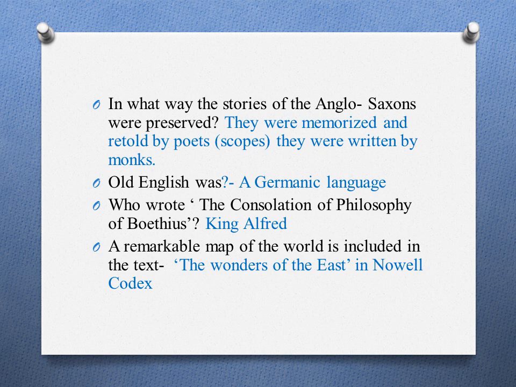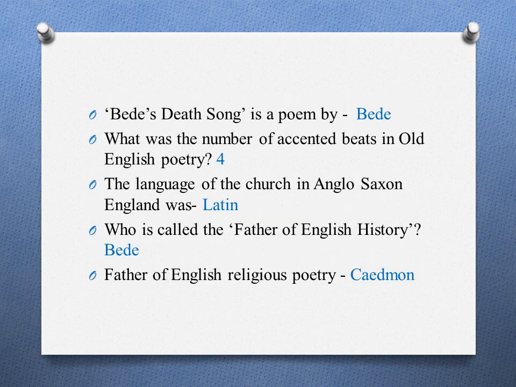Who wrote the Consolation of Philosophy of Boethius? King Alfred. A remarkable map of the world is included in the text The Wonders of the East, in Nowell Codex. Bede's Death Song is a poem by Bede. What was the number of accented beats in Old English poetry? 4. The language of the church in Anglo-Saxon England was Latin.